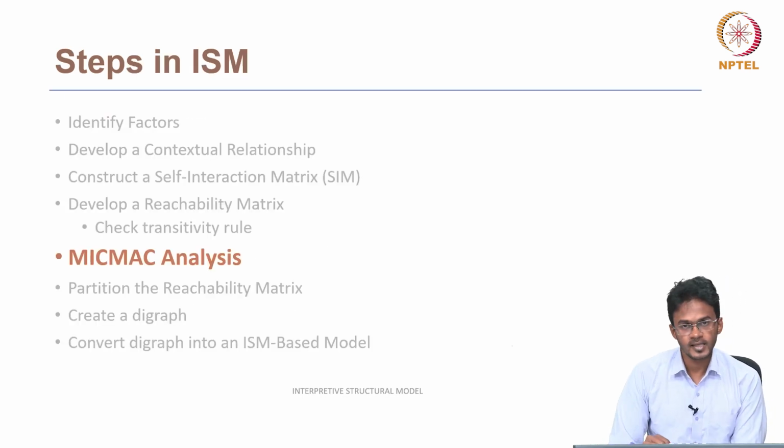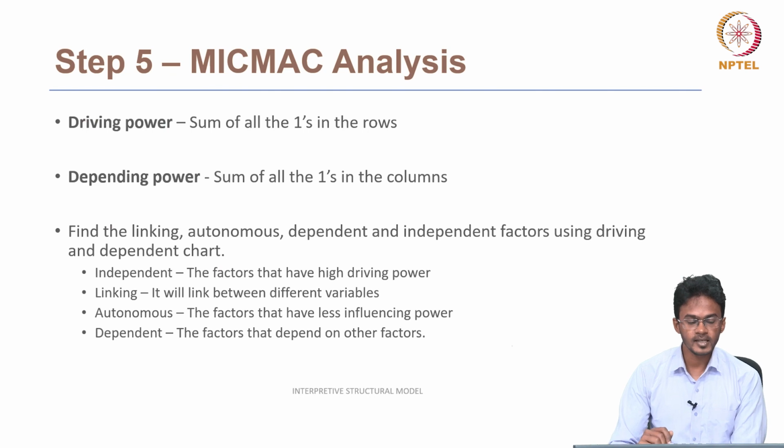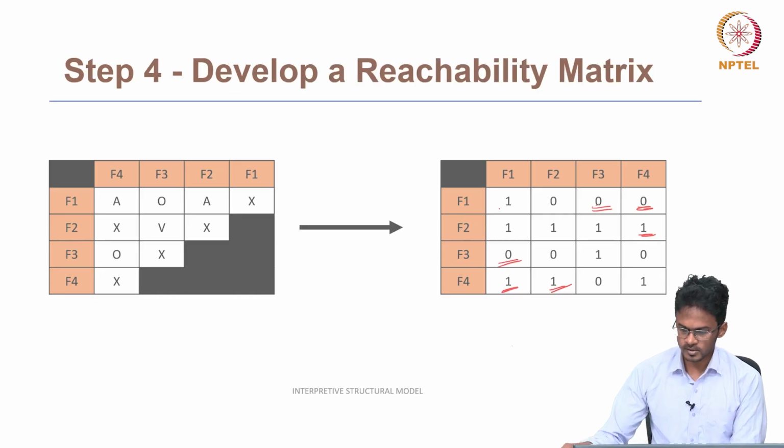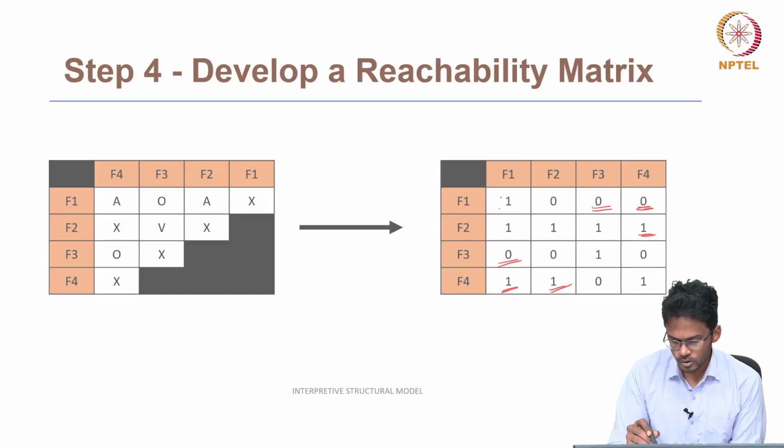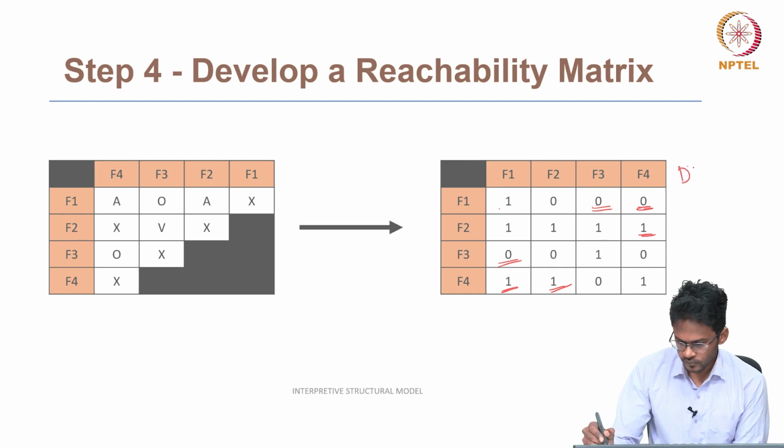The next step is MICMAC analysis. In MICMAC analysis, we will find the driving power and dependence power of each factor. Driving power means the sum of all the ones in the rows, and dependence power means the sum of all the ones in the column. For example, you can see this example.